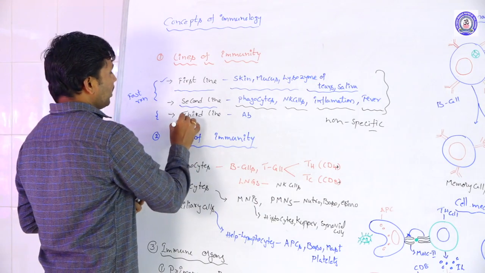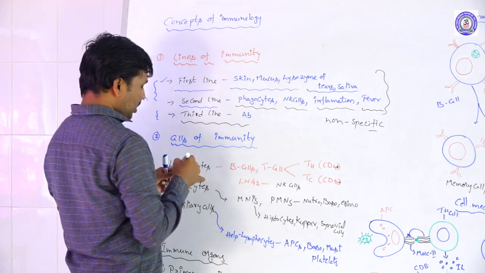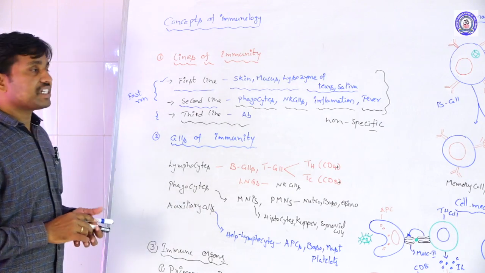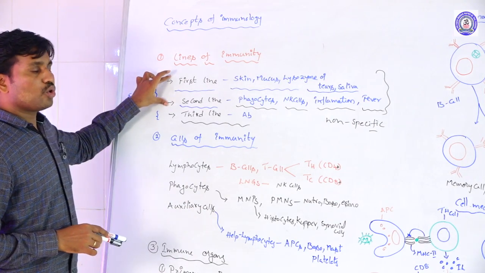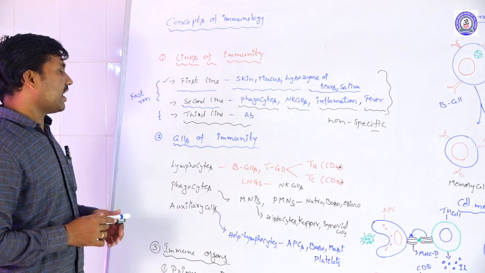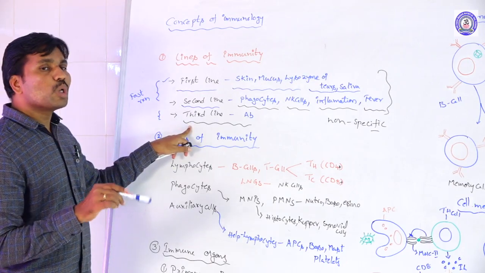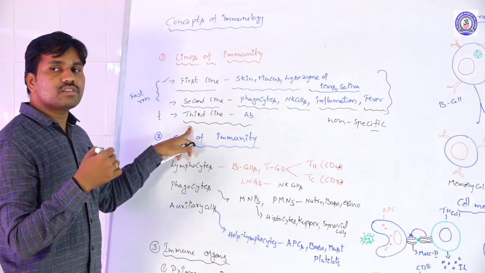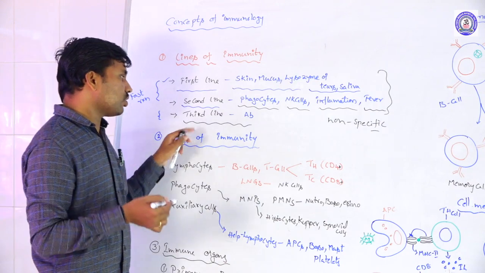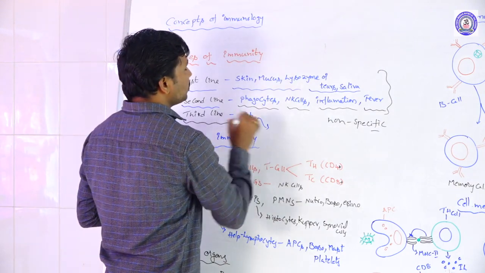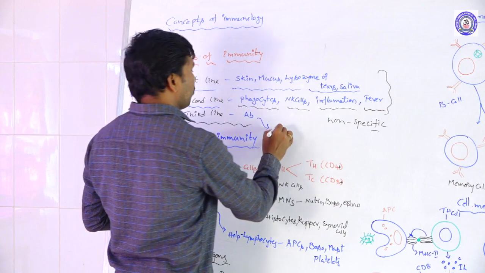Next, we get the third line of immunity. This is a slow reaction compared to the first line and the second line. The reaction occurs slowly, the result occurs slowly, and it produces specific antibodies.